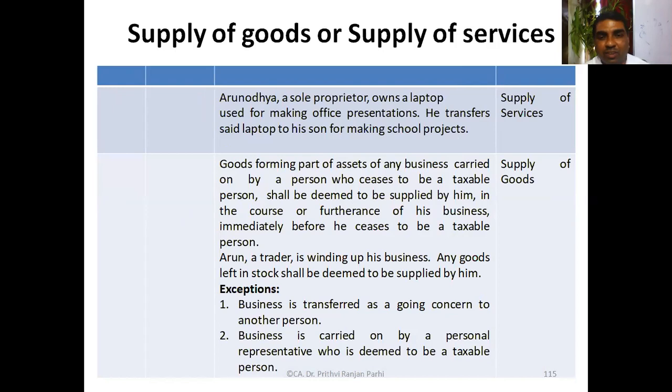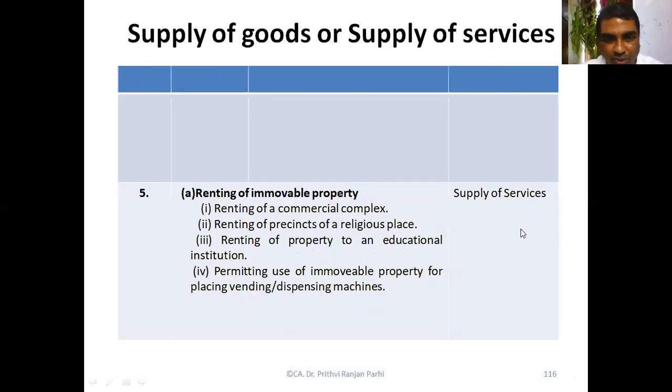And if there are some business assets and the person ceases to be a taxable person, then it will be assumed that he has supplied those goods. But there are two exceptions: if the business is transferred as a going concern, or the business is carried on by the personal representative who is deemed to be a taxable person. Except in those two cases, it will be deemed that supply has been made.